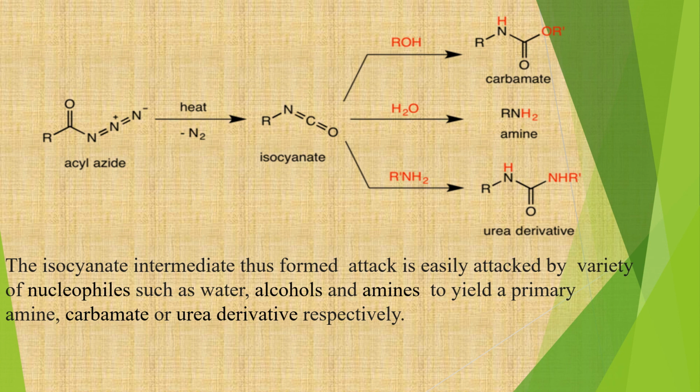leading to formation of an acid, which is followed by decarboxylation, giving you the desired product, that is primary amines. And in the third way, if it is treated with amines as a nucleophile, then the nitrogen lone pair goes for a nucleophilic attack on the carbonyl carbon of isocyanate, leading to formation of urea derivative. So in this way, we can prepare various type of derivatives, that is carbamates, amines and urea derivatives from isocyanates.